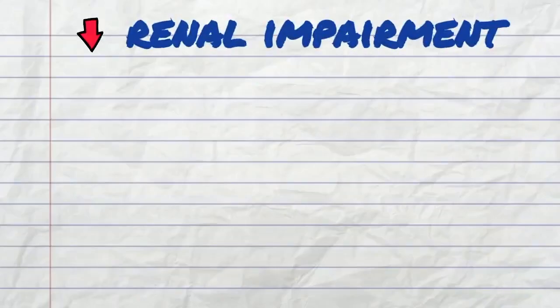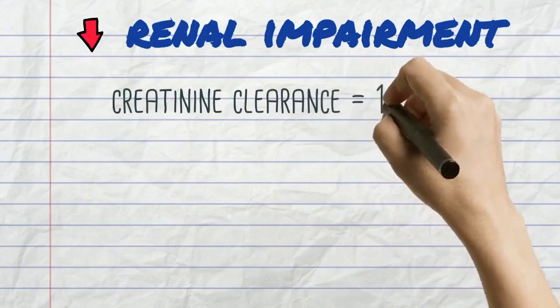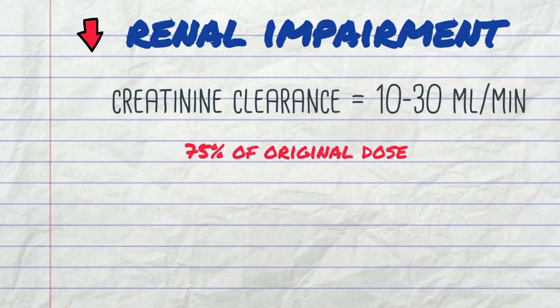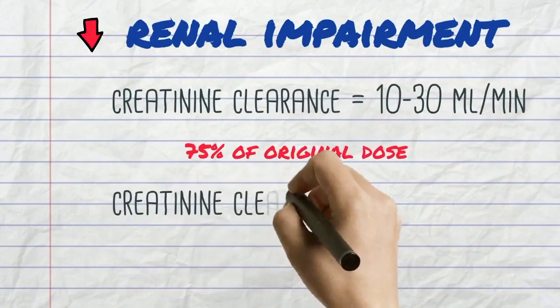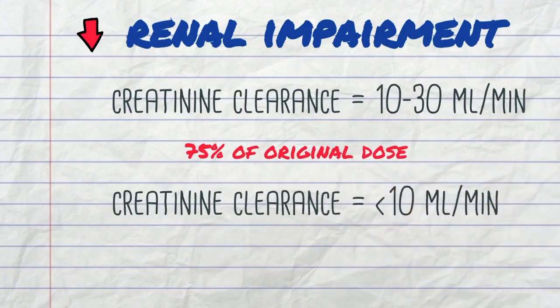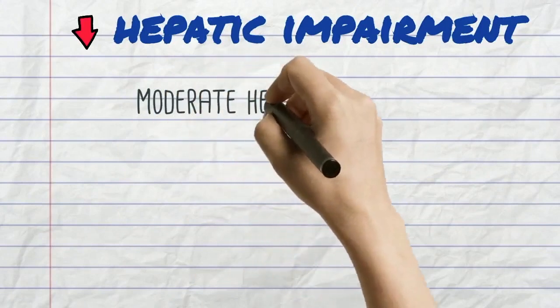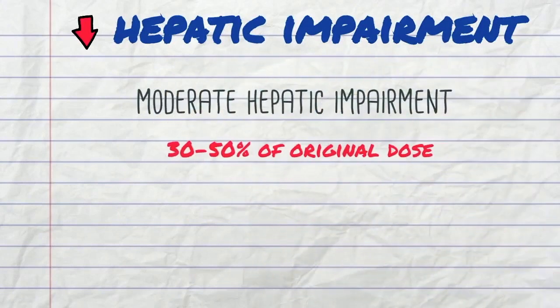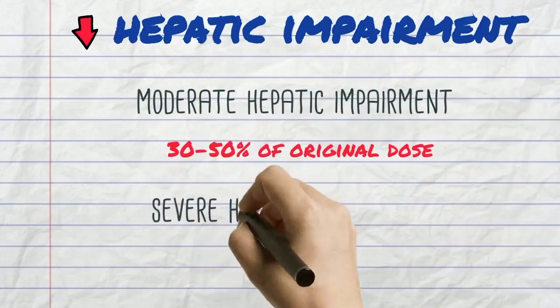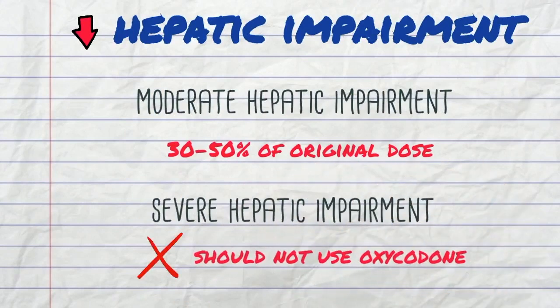For renal impairments, patients with a creatinine clearance of 10 to 30 ml per minute should have their dosage adjusted to 75% of the recommended dose, whereas if their creatinine clearance is less than 10 ml per minute, they should have it adjusted to 50% of the recommended dose. Likewise, in patients with moderate hepatic impairment, oxycodone should be reduced to 30 to 50% of the recommended dose, and if they have severe hepatic impairment, oxycodone should be avoided altogether.